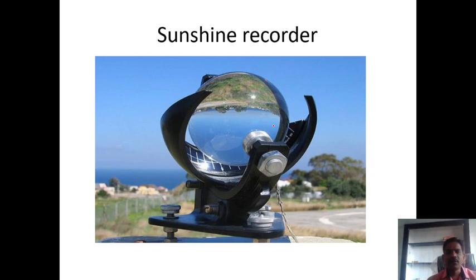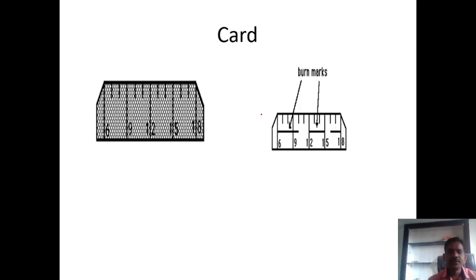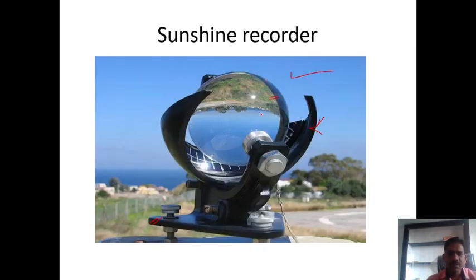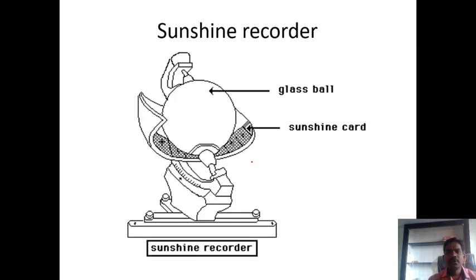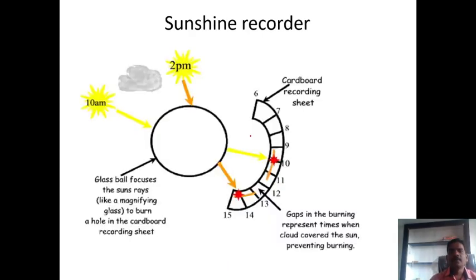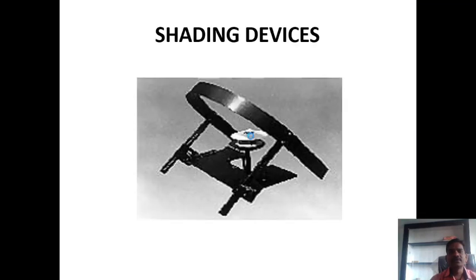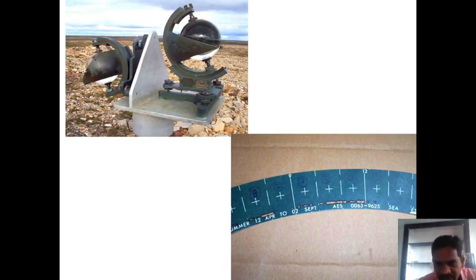so this is the sunshine recorder. Okay, this is the glass, this is the bowl, there are connections, and these are the guard plates. Okay, this glass is magnifying the solar radiations. Okay, so how does it work? These are the card strips which are placed inside this bowl shape. This card fits inside this bowl shape, children. Okay, in this way if you observe, this is the glass ball, this is the sunshine card which is fitted inside this glass bowl. Okay, look at this here also, this is the card.